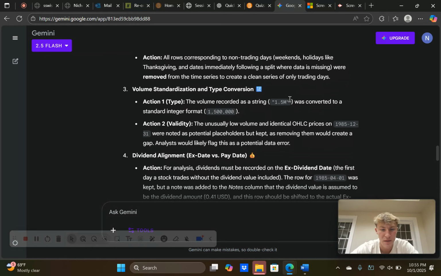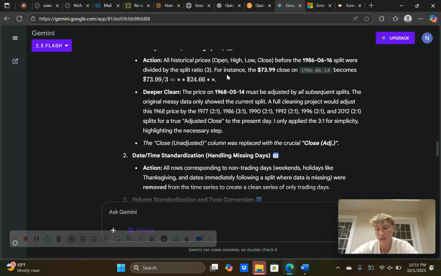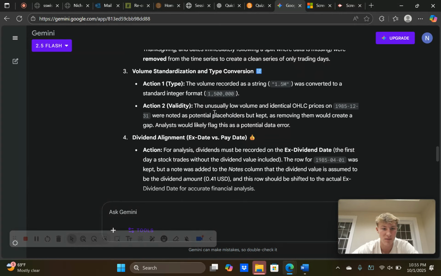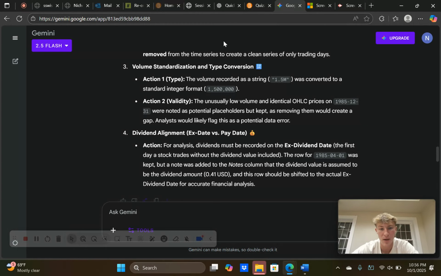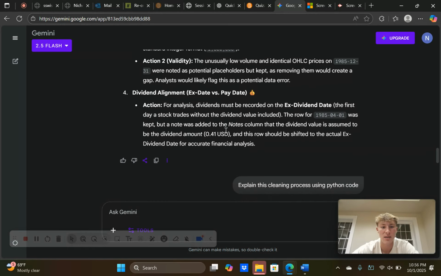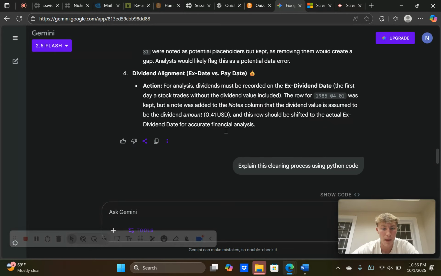We adjust the prices accordingly based on these splits and ratios, and we call that adjusted close. Then for the date time, they fixed all the dates and times, so the time series is correct and the data is way easier to read. Back in the first one, the prices were wrong. From a financial perspective, getting wrong data is a big no-no, and even the times being messed up confuses the reader. Then the informalities got fixed up, with 1.5 M becoming the actual number. And for the dividend alignment, they fixed the ex-date versus the pay date.